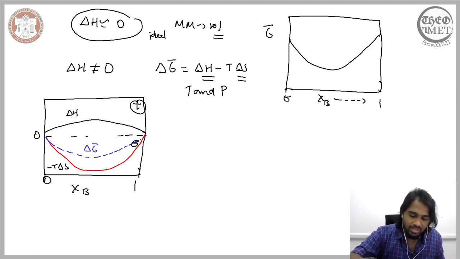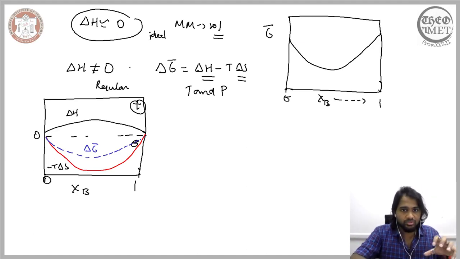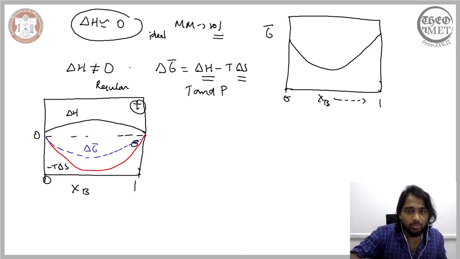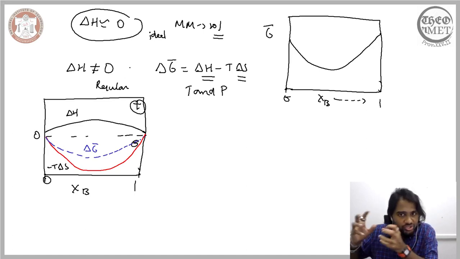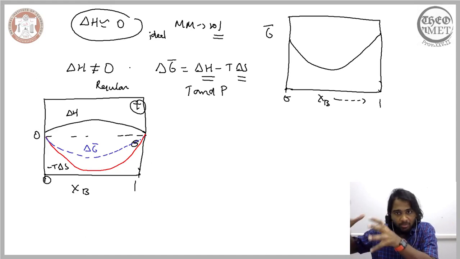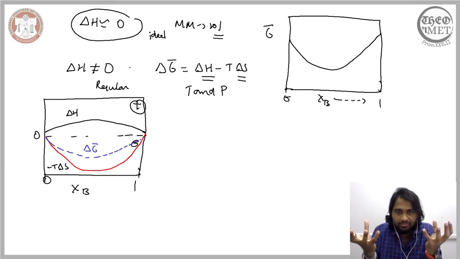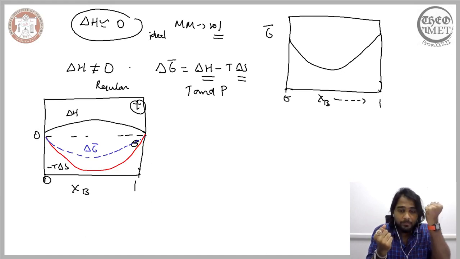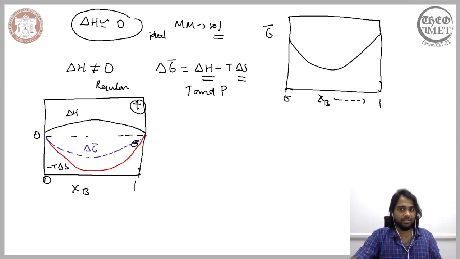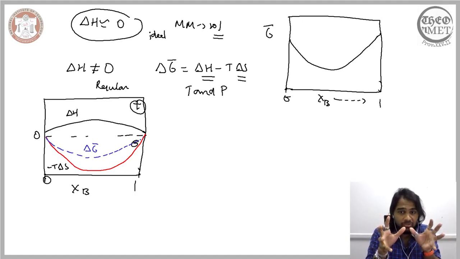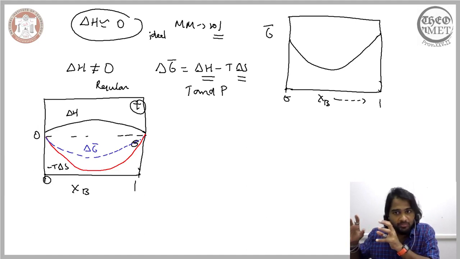So even when you have an ideal solution wherein the change in the enthalpy is 0, or a regular solution wherein there is a change in the enthalpy when there is a dissolution, when there is a complete mixing, irrespective of it, when the end product is a solution, when the mechanical mixture changes to a solution, when just adding a solid block to a molten iron gives you an alloy of iron and chromium, the trend that you observe will be of this form here. So this is how the Gibbs free energy of a solid solution would look like when it forms an alloy.